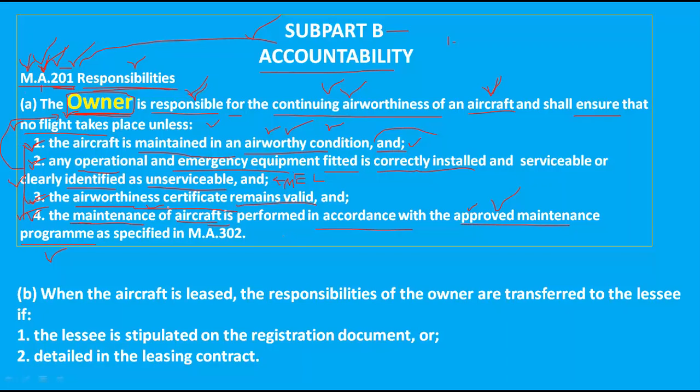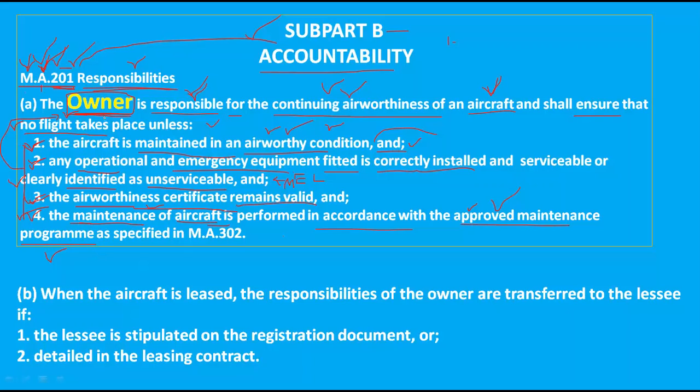For an aircraft, the owner or operator is ultimately and overall responsible for continuing airworthiness of his or her aircraft.